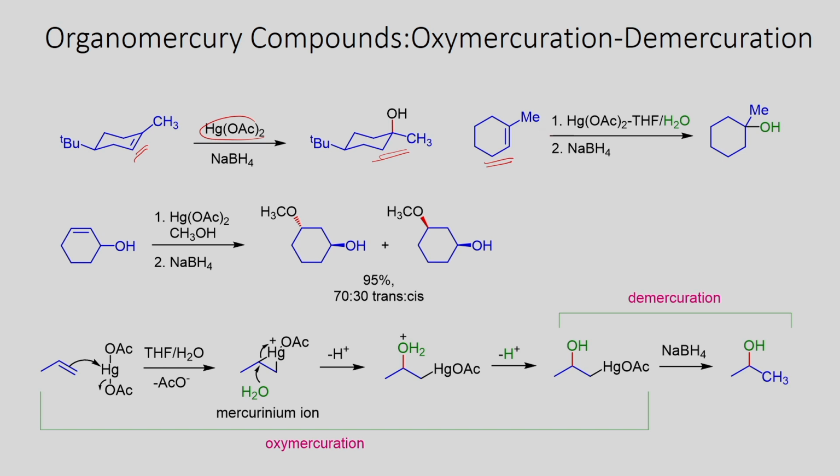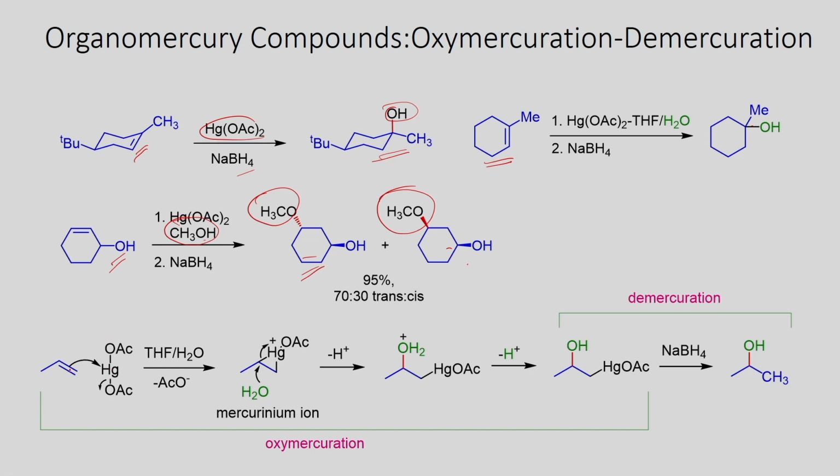In this alkene, the OH group is introduced here, and similarly, in this allylic alcohol, you can also react with mercury acetate in the presence of methanol. Instead of water as the nucleophile, you can also use methanol, and in this way you can make the methoxy ether as the product. In this case, you get a mixture of compounds.